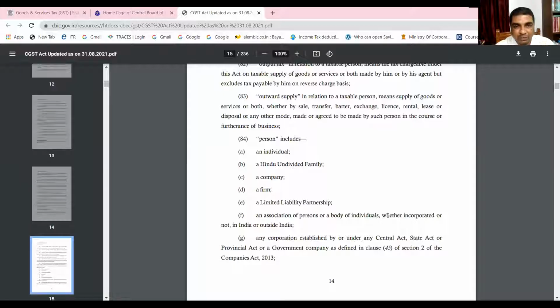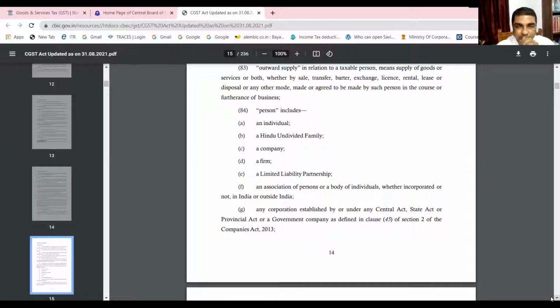Coming to GST law, the persons, again here is an inclusive definition, but categorically they have included 14 categories of persons. Okay, so let us see who are these persons. Once again, I'm sharing the act itself. Yeah, you see. Can you read it here? Some of you please read it. Person includes